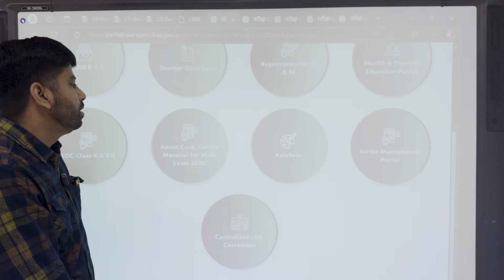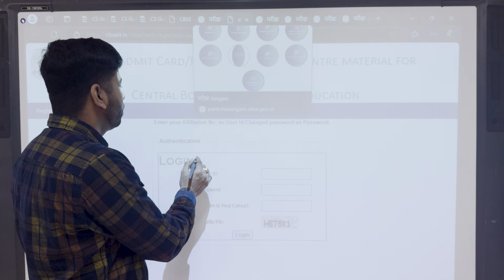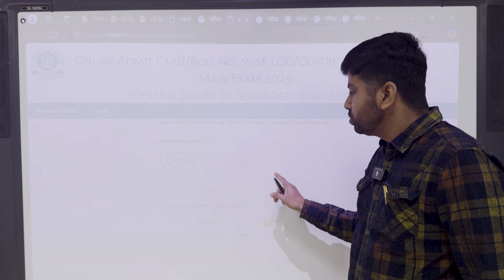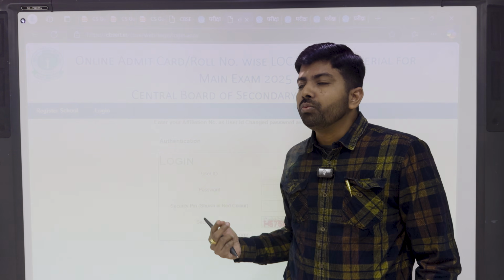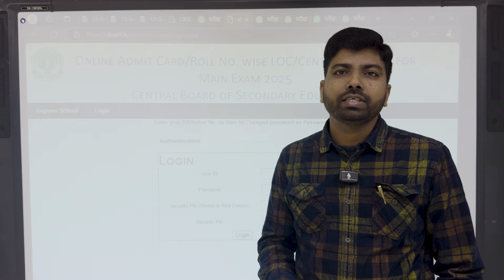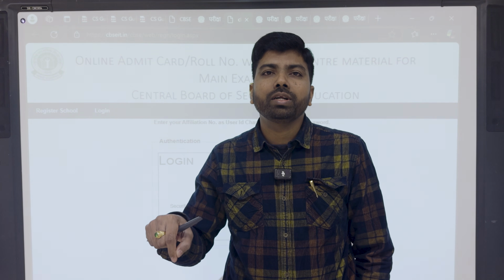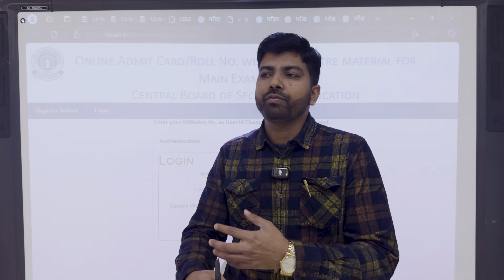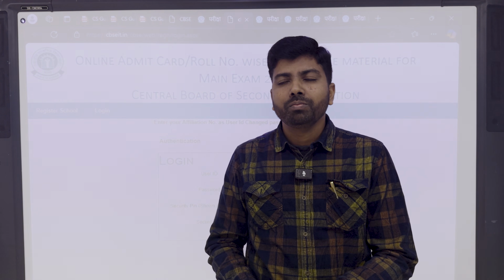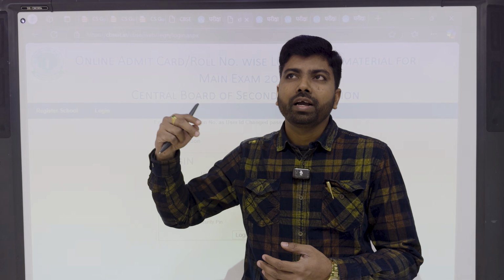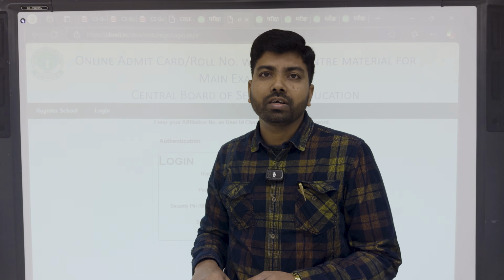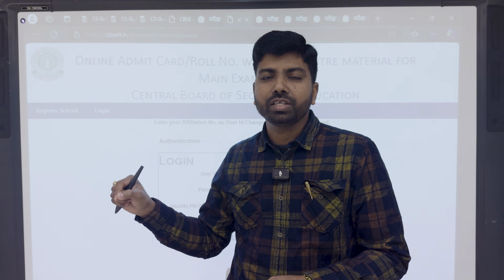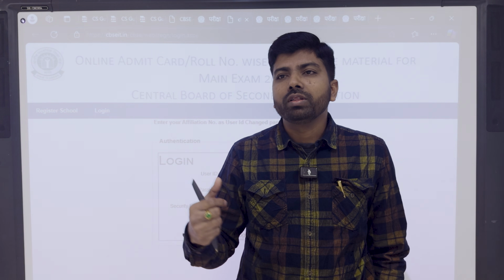We should go here, and then we will get a login. We will use the LOC ID and password, and then we will find all the exam materials. Admit card means the admit cards of our school students, and center material means the materials required for the smooth conduct of the examination: how many students are coming from outside and from which schools, along with their photo, roll number and signature for the everyday attendance. All this paper we will get here.